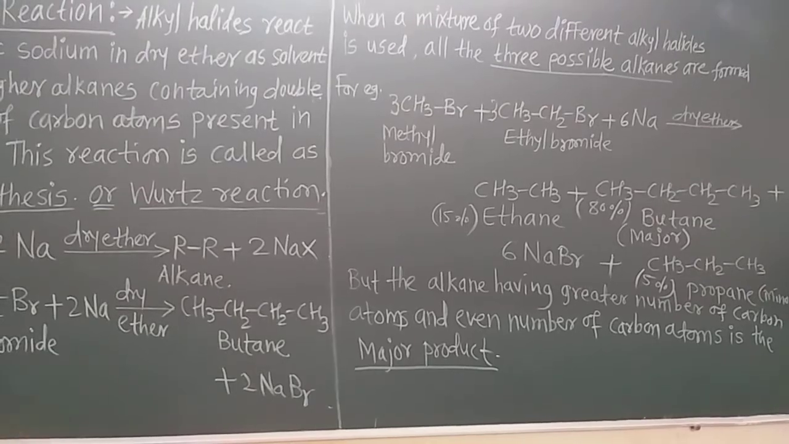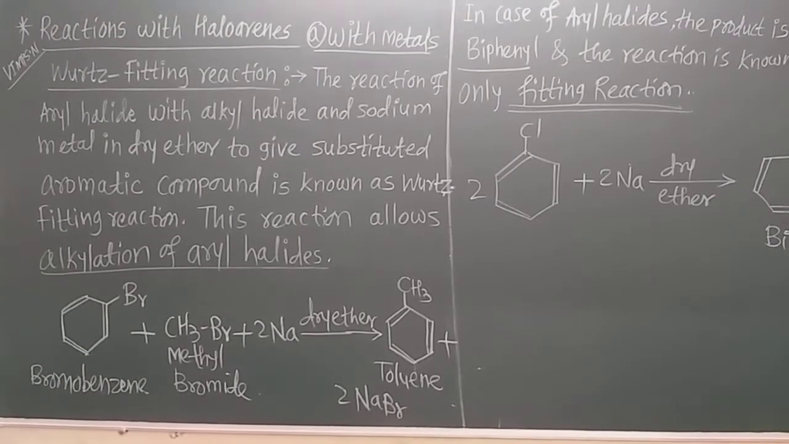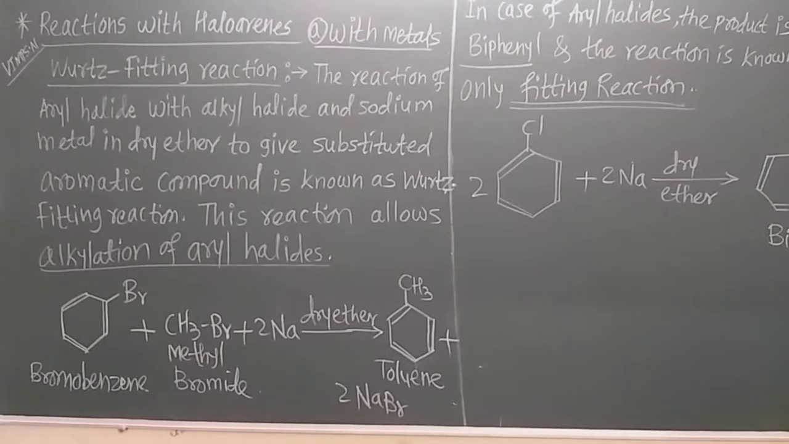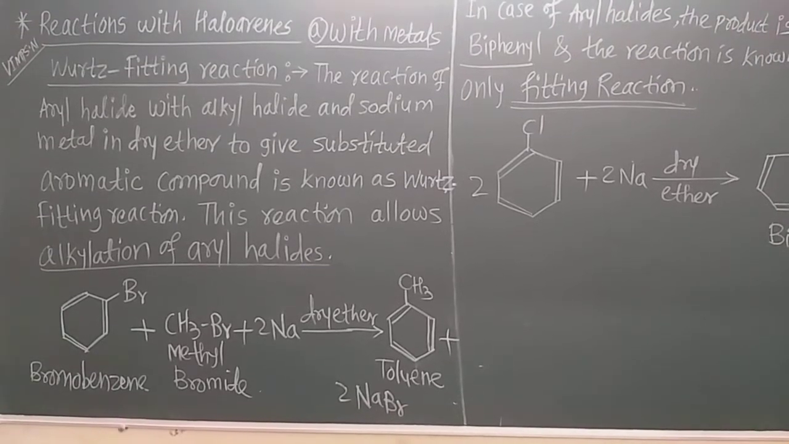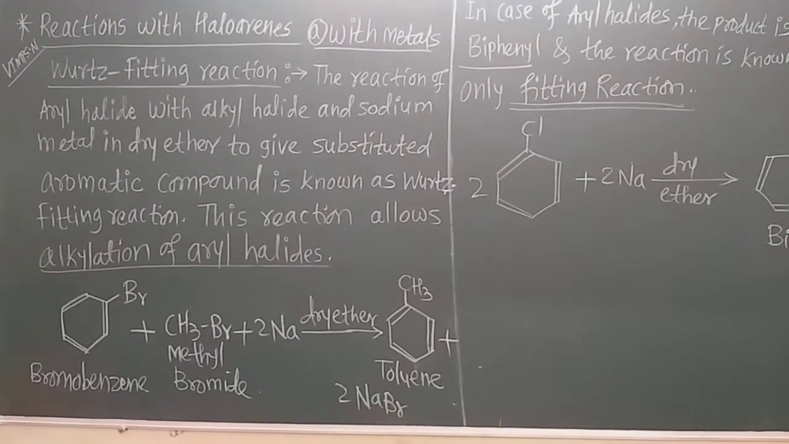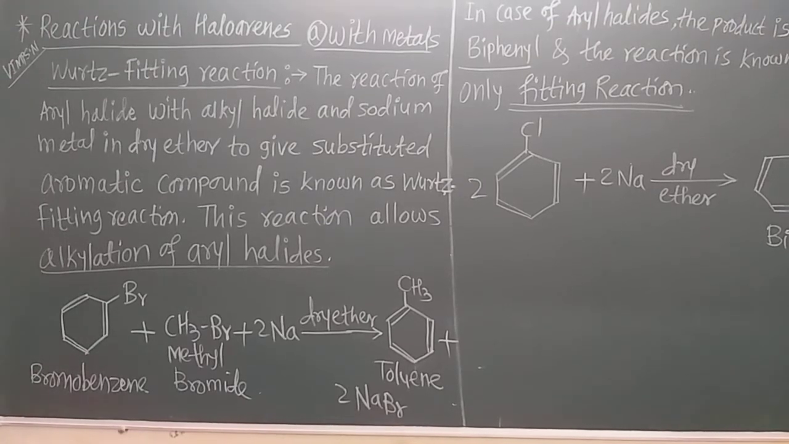Okay, now let us learn the next reaction, that is the reaction of haloarene with metals. This reaction is also called the Wurtz-Fittig reaction. The reaction of aryl halide with alkyl halide and sodium metal in dry ether to give a substituted aromatic compound is known as the Wurtz-Fittig reaction. Now this reaction allows the alkylation of aryl halide. That means an alkyl group is directly introduced into the aryl group.